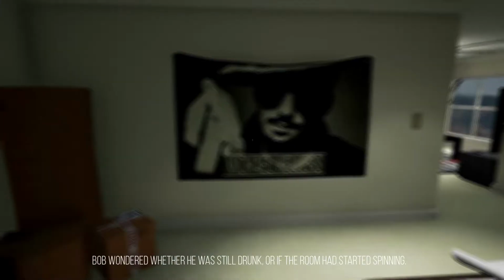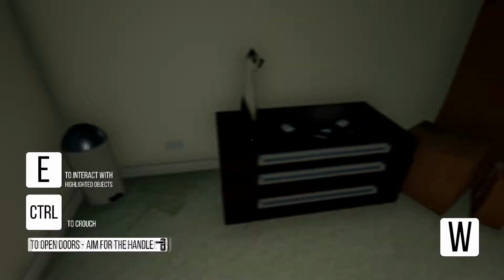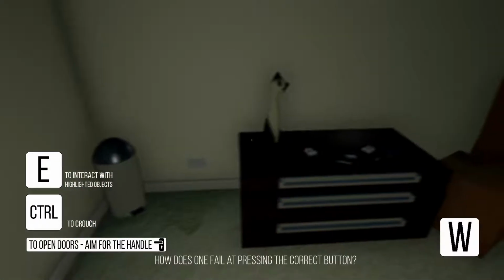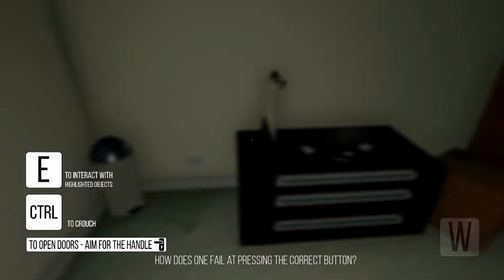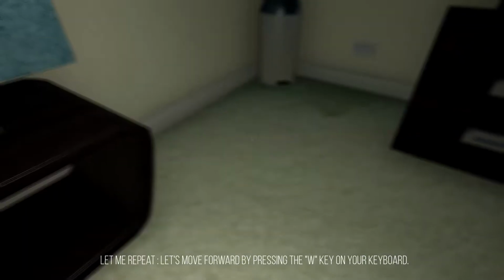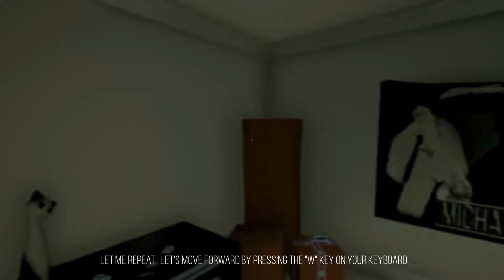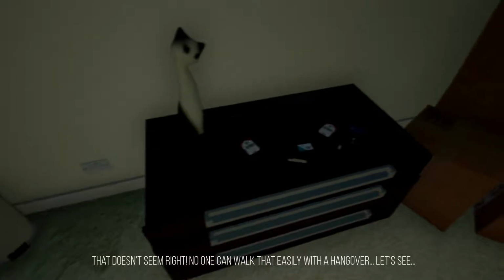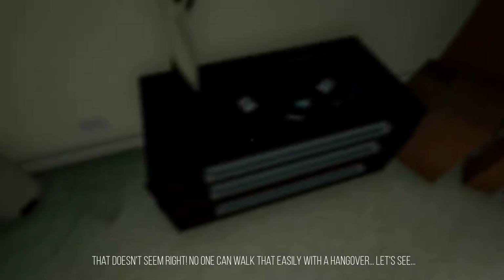Done? Bob wondered whether he was still drunk, or if the room had started spinning. Either way, he decided to move forward by pressing W. How does one fail at pressing the correct button? Let me repeat. Let's move forward by pressing the W key on your keyboard. Yes, sir. No. I'm pressing it. That doesn't seem right. No one can walk that easily with a hangover.